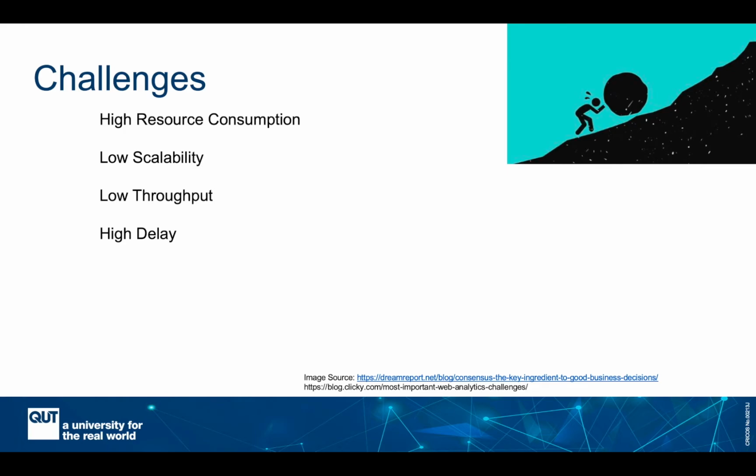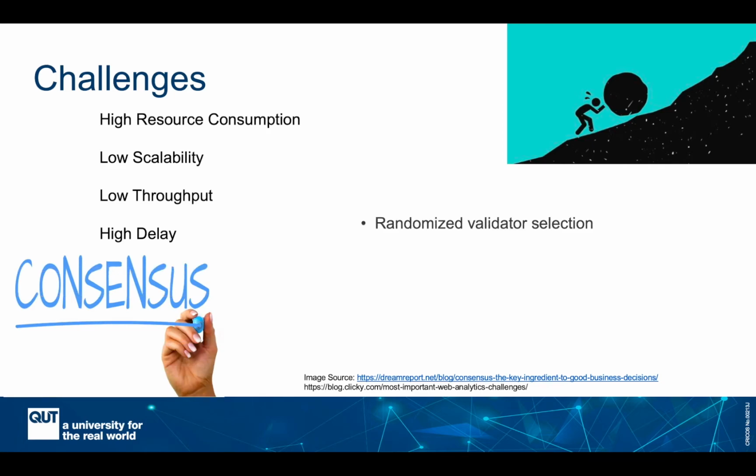While in IoT, there are millions of transactions that need to be generated and stored in the blockchain per second. And also, the existing consensus algorithms incur a significant delay before storing the transactions, while IoT demands real-time applications. So most of these challenges are tied back to the consensus algorithm.